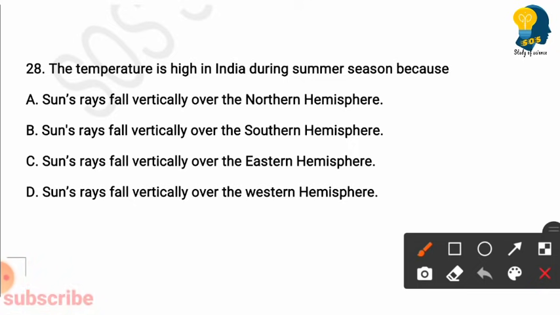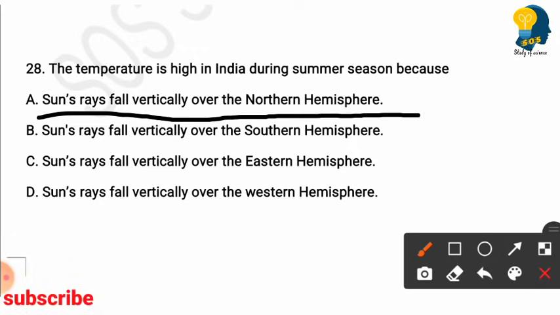Next question. The temperature is high in India during summer season because options are sun's rays fall vertically over the northern hemisphere, sun's rays fall vertically over the southern hemisphere, sun's rays fall vertically over the eastern hemisphere, sun's rays fall vertically over the western hemisphere. So here the right answer is option A, sun's rays will fall vertically over the northern hemisphere. So that is the reason the temperature is high in India during summer season.